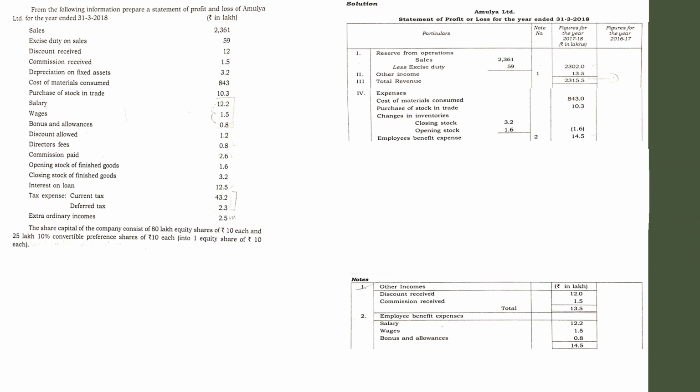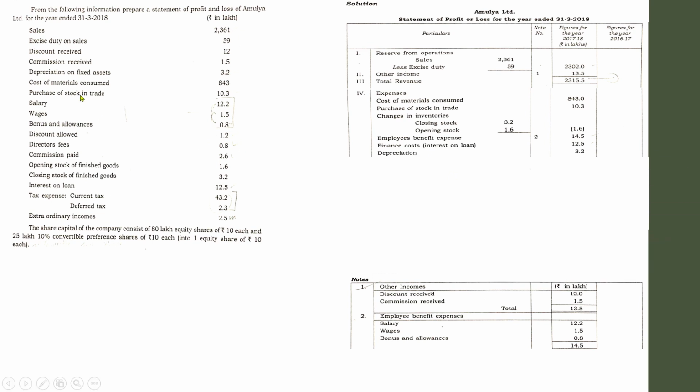Once employee benefit expense is done, you can go for the finance cost. I believe you all know what is meant by finance cost. Expenses with regard to any amount which we have taken as a loan or any which we have got as a credit from our suppliers. Such expenses mainly include interest on loan or interest on debentures, anything like that. So here interest on loan is directly given, so you can show here interest on loan 12.5. After that, the next common item, that is depreciation. As per the format we haven't discussed depreciation. Depreciation is a common item, show here depreciation 3.2.